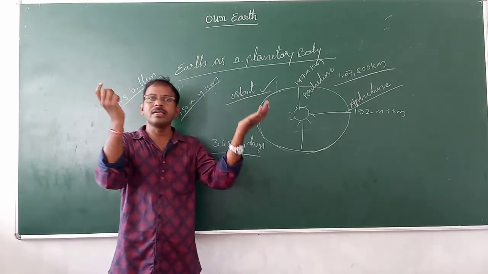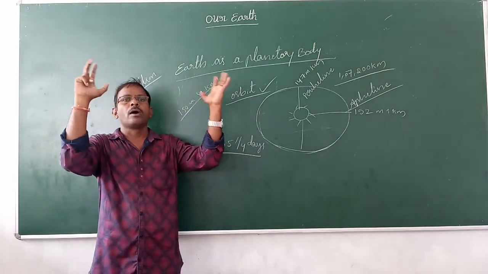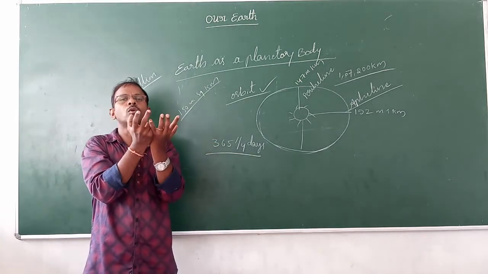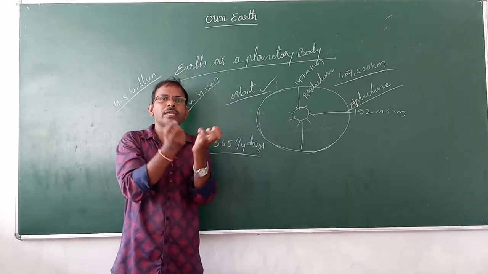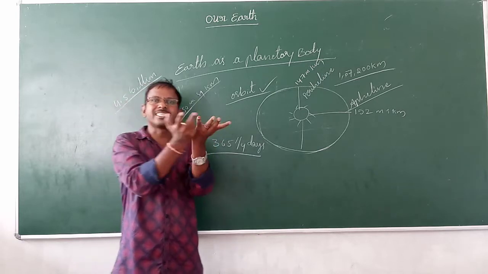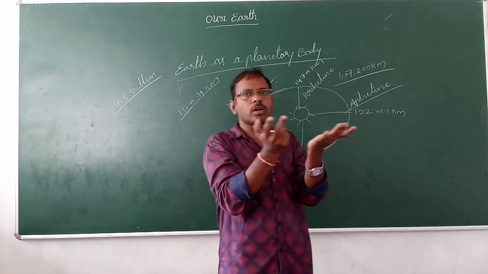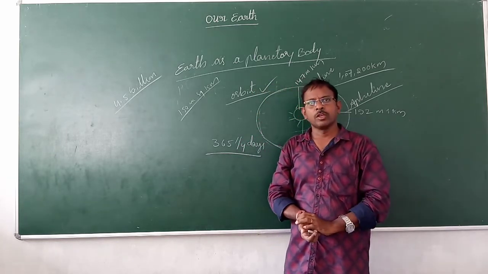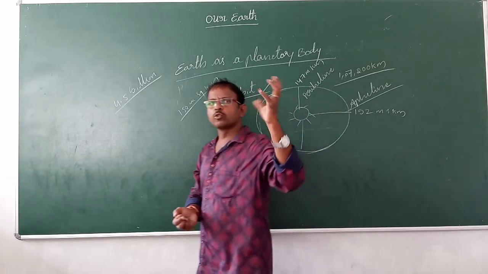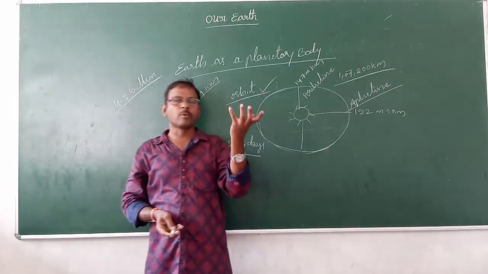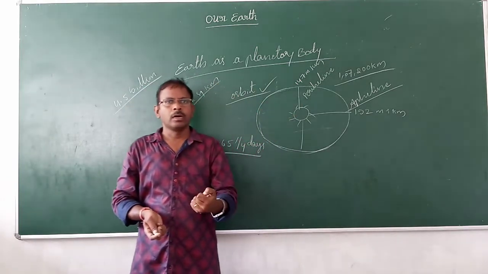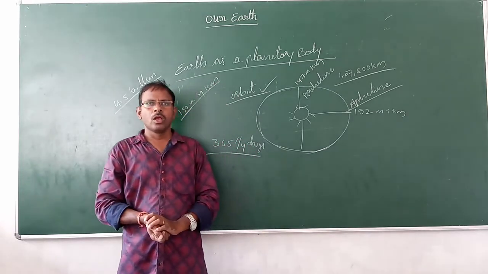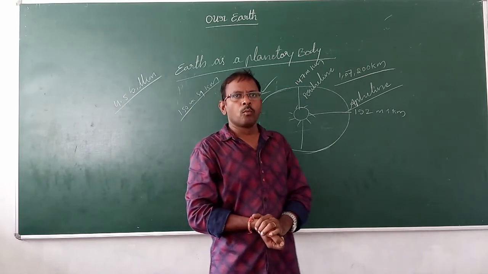When it increased, the outer layer of the Earth began to cool. When it began to cool, one of the biggest planets was formed. That is Earth. So, dear students, how did it cool? One example we will see: when you are boiling a food item, that is sambar, what will happen?